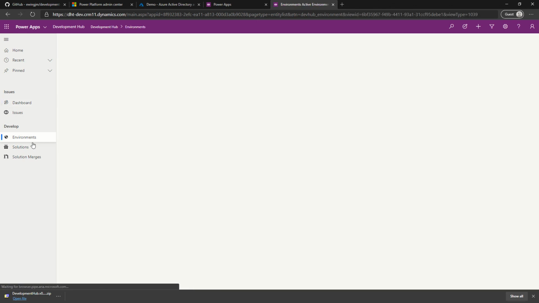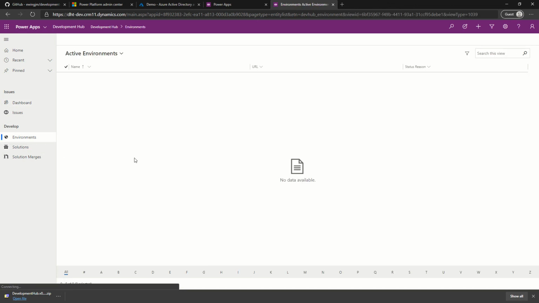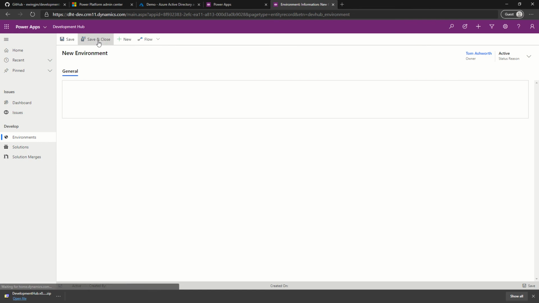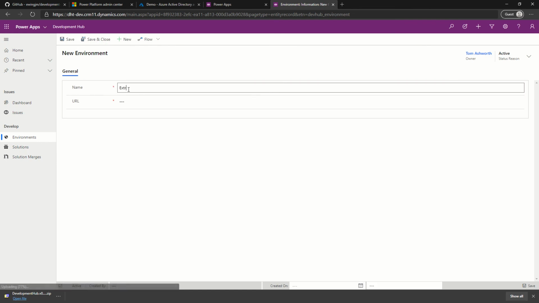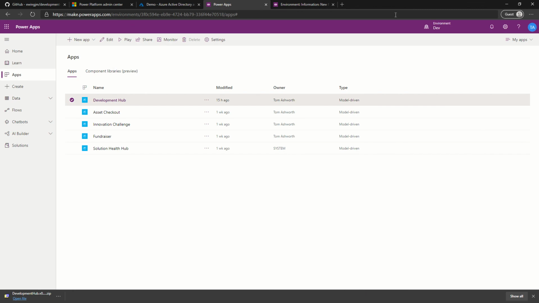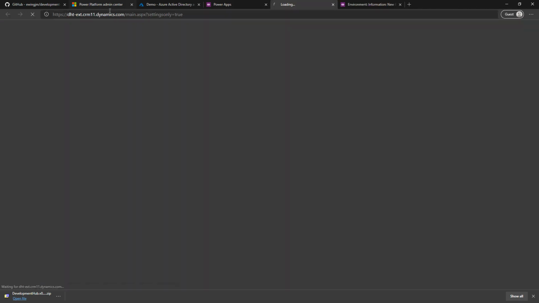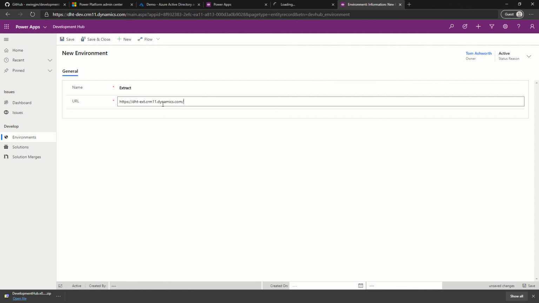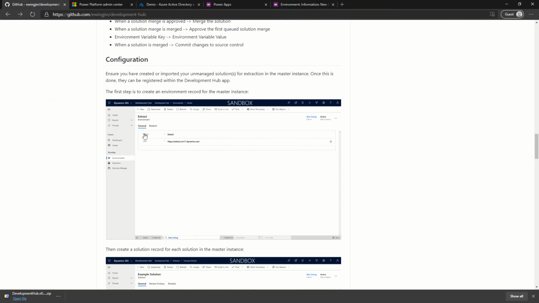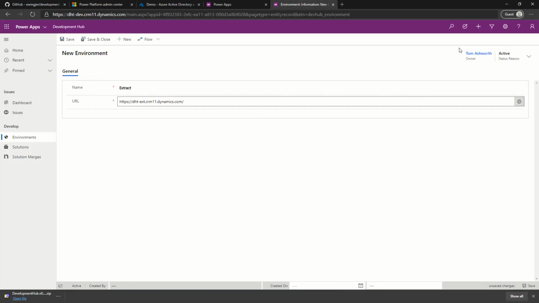First we'll create an environment. And we'll call this extract, and we'll point to our extract environment URL. And we'll save that.